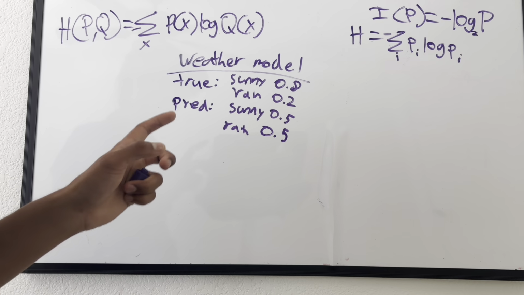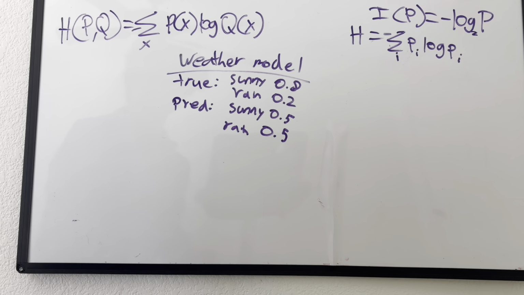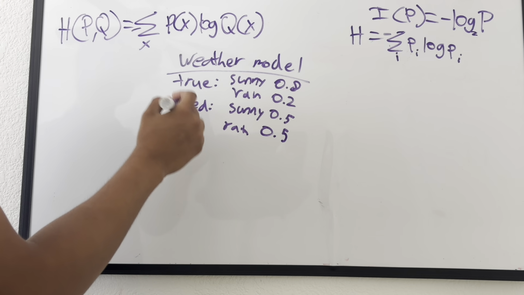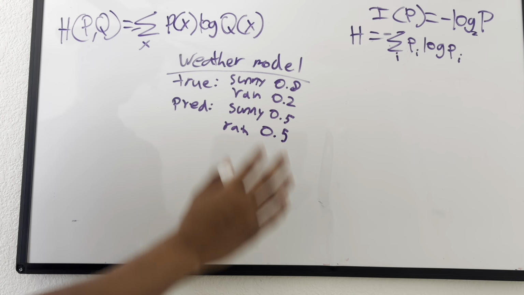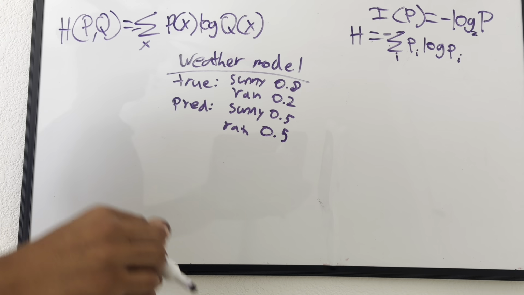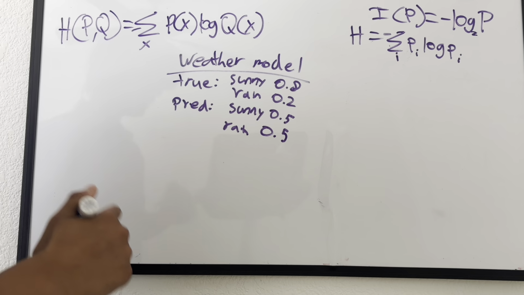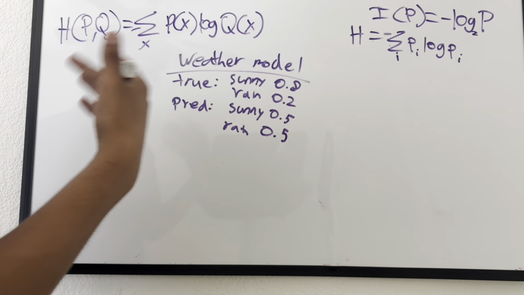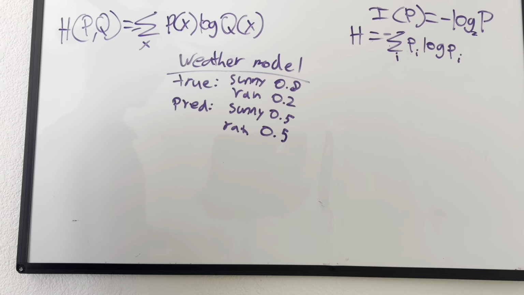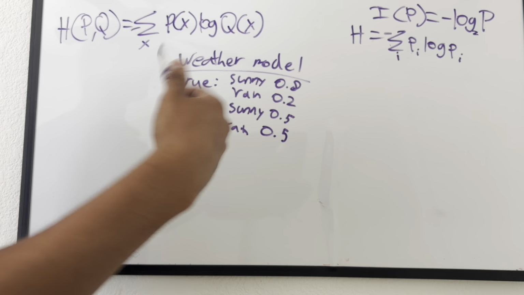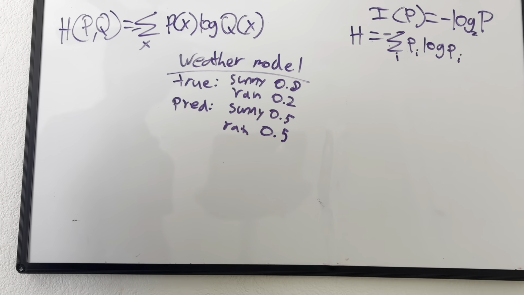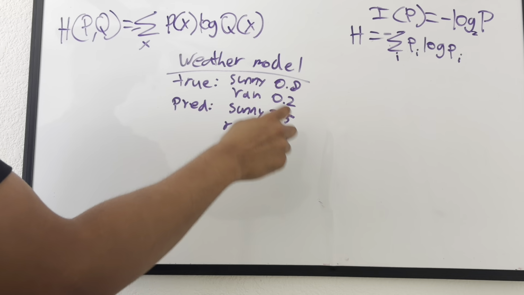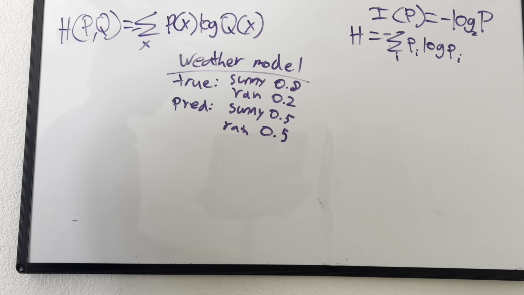So how would we go about actually measuring the difference between the predicted and the actual one? Because obviously we're trying to minimize the difference between the predicted and the actual true probabilities when we're training an AI model. That way, we're able to reduce uncertainty, aka entropy. So how do we go about this? Well, a very simple answer would be to make it almost into like a distance formula, where we subtract the values and go from there.